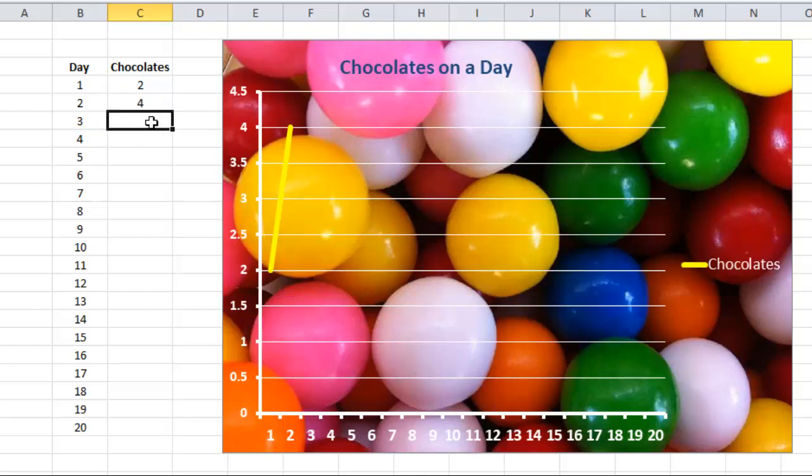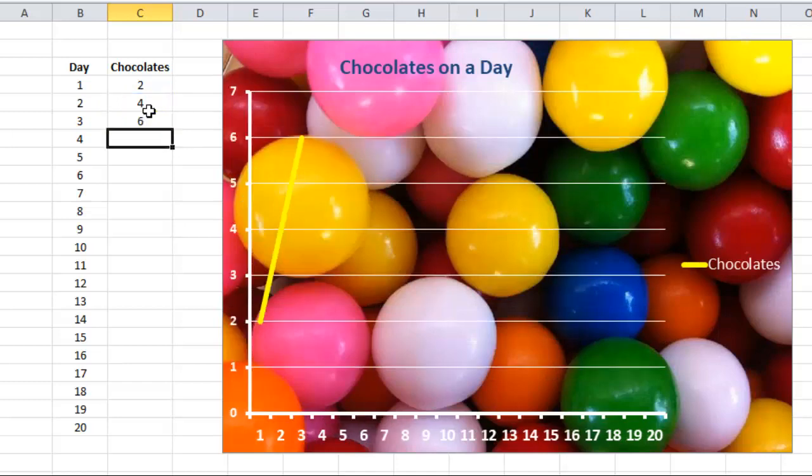On the next day again he will get the previous chocolates plus 2 more, so 6 chocolates. Note that on the side screen you can see a yellow line which is growing. Now if this happens for the next 20 days, what will happen?